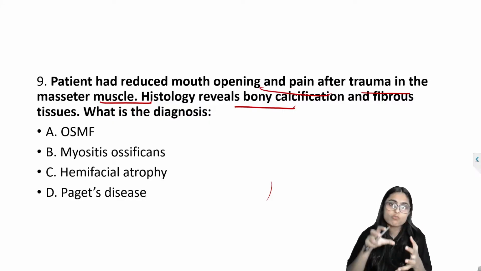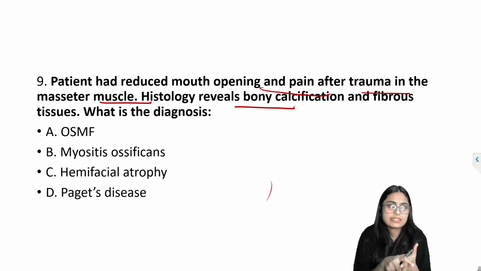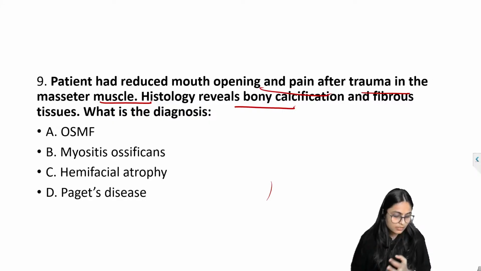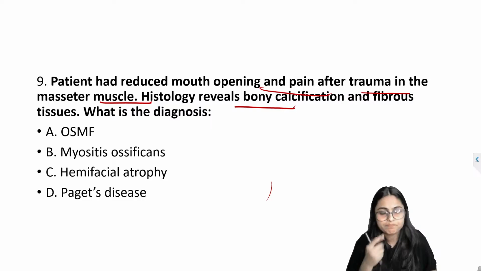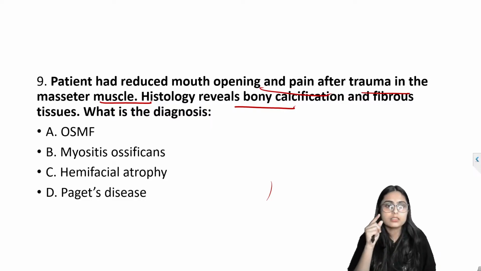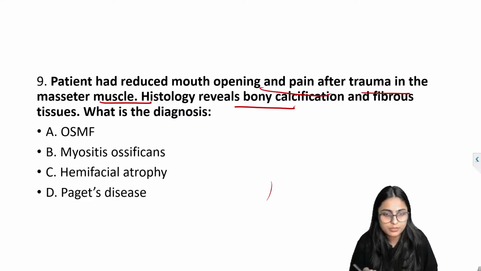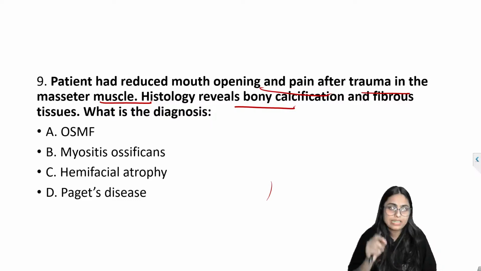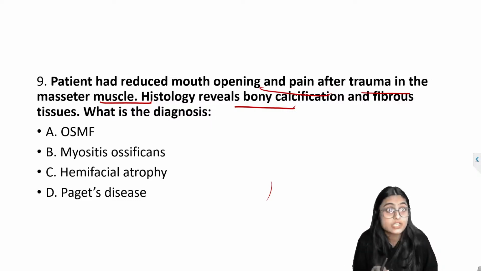Whenever there is involvement of muscles of mastication in myositis ossificans, we have reduced mouth opening. The most commonly involved muscles are masseter and sternocleidomastoid.